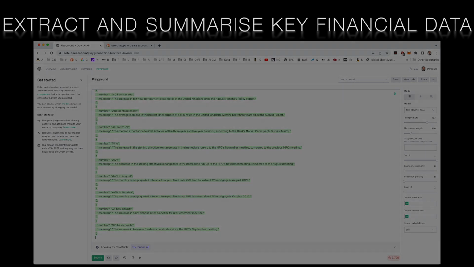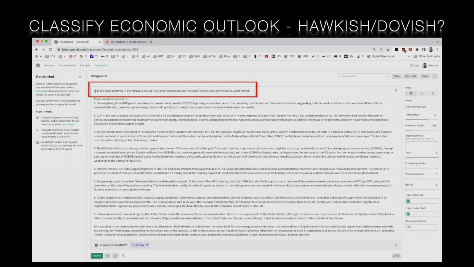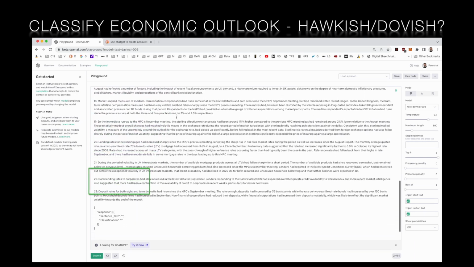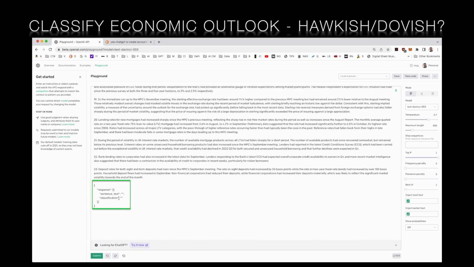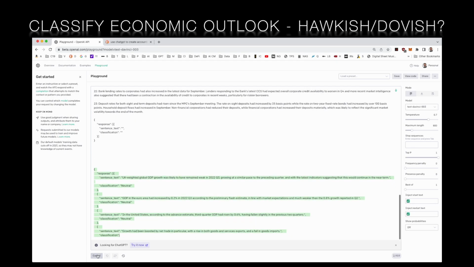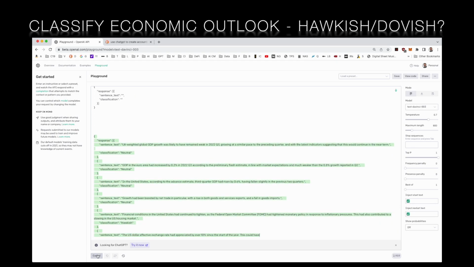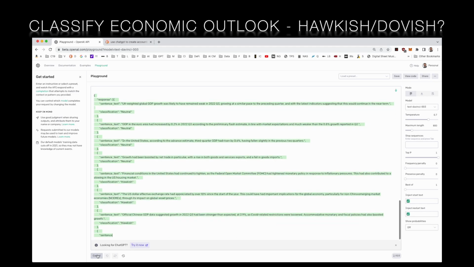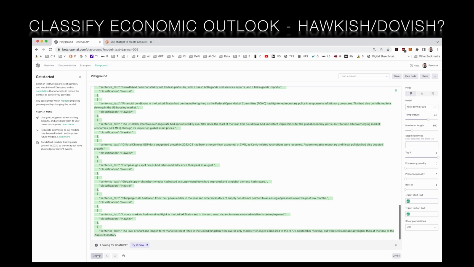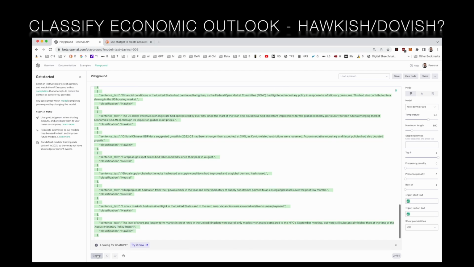Now let's turn to the classification task. Once again, we'll first write our prompt before the text of the MPC minutes. Then, immediately after the minutes, we specify the format that we want. Not a lot of dovish language emerging from the UK's central bank right now. Once again, it's incredibly quick to summarise and classify the key content in the document and render it in a form where it can be shared with other teams and systems.